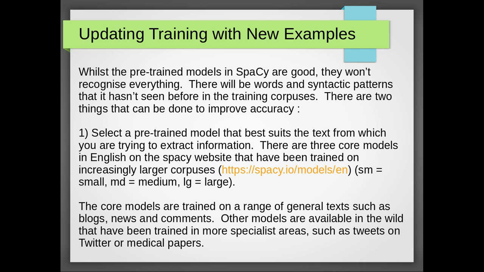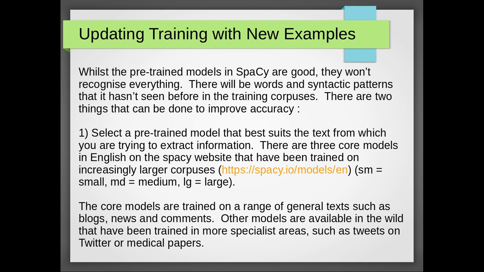But there are other models available in the wild that people have developed and shared, that have been trained in more specialist areas. So, for example, if you were doing things around social media and you were trying to extract information, named entities, etc., from social media data, so like Twitter tweets or something like that, for example, or Facebook posts, people will talk very differently and using a different kind of language, particularly on things like Twitter, where they're constrained by character counts, etc. There's almost its own language.